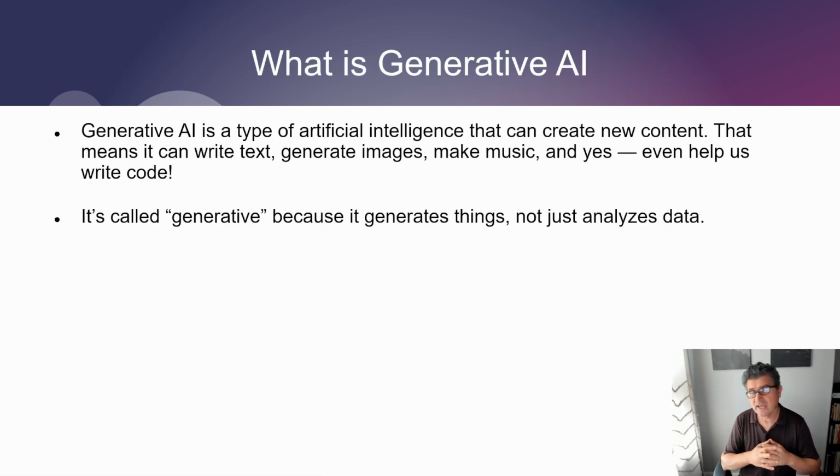As we all know, AI is heating up so much in our daily lives, work lives, and so on. Generative AI is the type of artificial intelligence that can create new content. Think of it as a program or computer that reads all the books in human history and all of Wikipedia and everything together, and then can create, pattern-wise, text, generate images, make videos, music, and also write code too. It's called generative because it generates things, not just analyzes data.